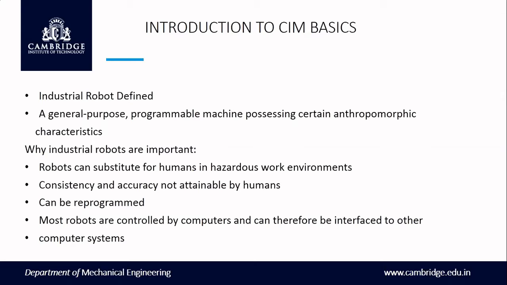Any programs, whatever it is, it can be done. That is the basic general idea regarding the robot. Once again, the definition of a robot: a general purpose programmable machine possessing certain anthropomorphic characteristics, that is called a robot.